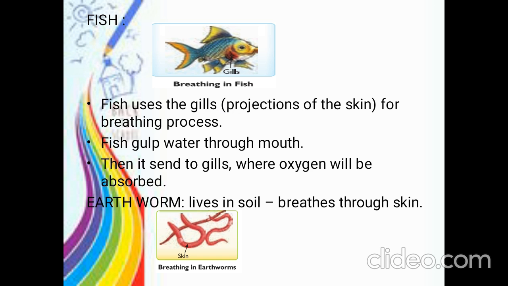Now we can see about fish. How does the fish breathe? Yes, with the help of gills. The fish takes water in through its mouth and this water reaches the gills, where the oxygen is separated from the water. So the fish absorbs oxygen from the water in the breathing process using gills.